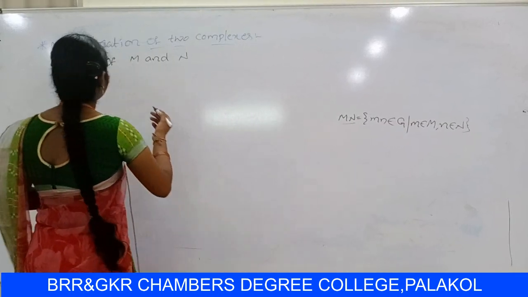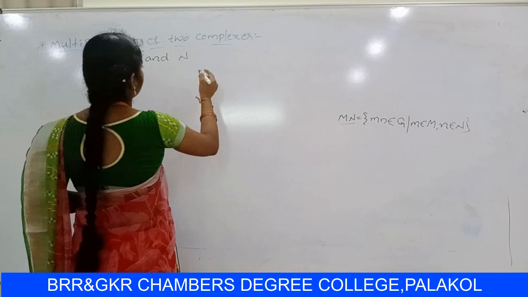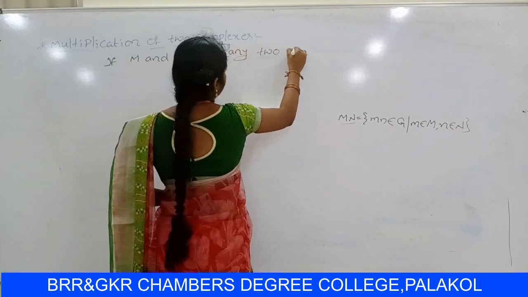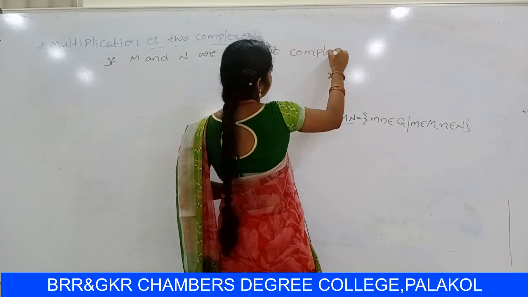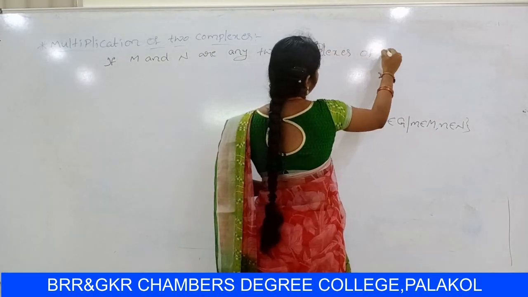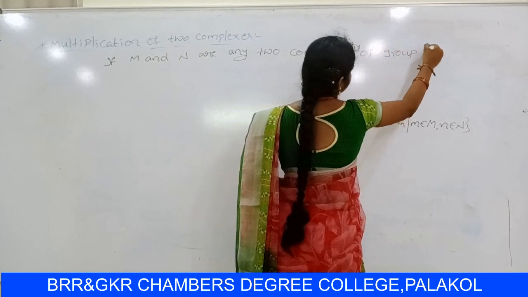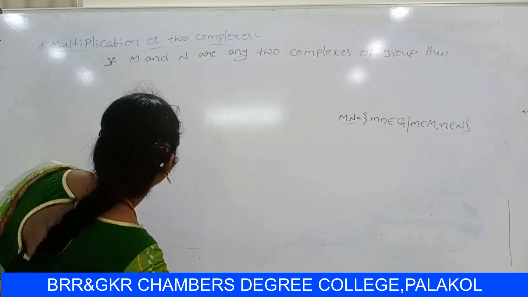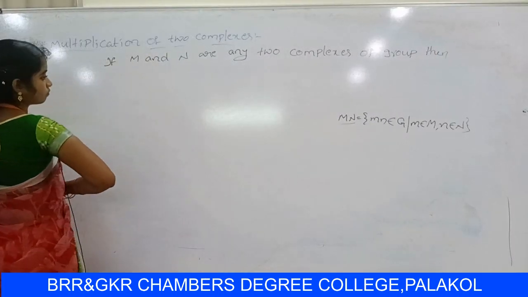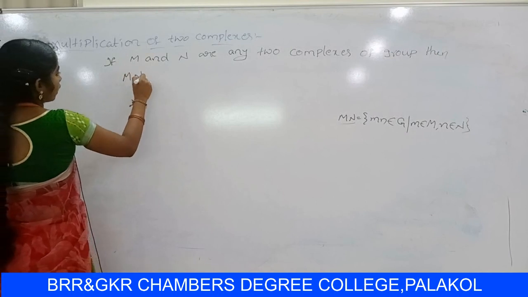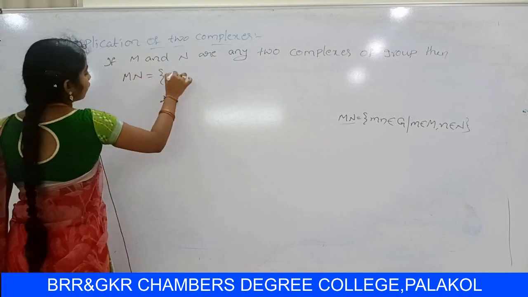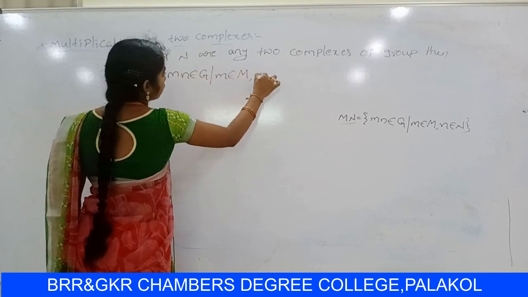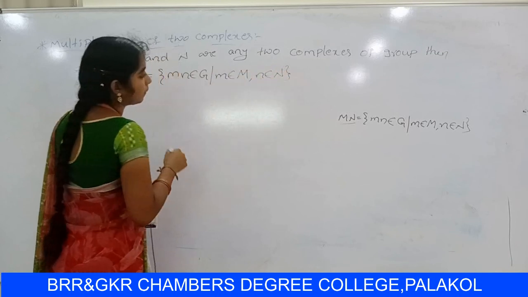So write down the definition. Let M, N be any two complexes of group Z, then MN = {mn belongs to Z such that small m belongs to capital M, small n belongs to capital N}.